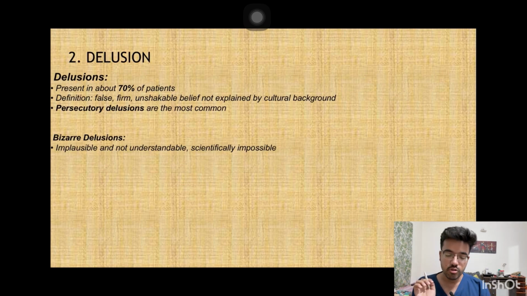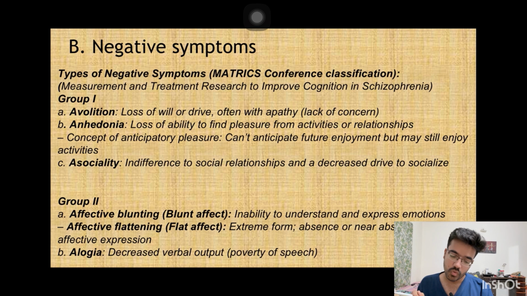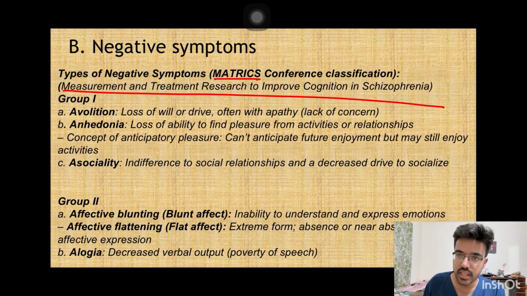Next is delusion. So in easy language, delusion is a fixed firm belief that is not culturally shared, and it is seen in 90% of the patients of schizophrenia, and they are mostly persecutory type. Now we will see the negative symptoms, and they are classified by the MATRICS: Measurement and Treatment Research to Improve Cognition in Schizophrenia. This is the full form of MATRICS, and they have classified the negative symptoms into group 1 and group 2.